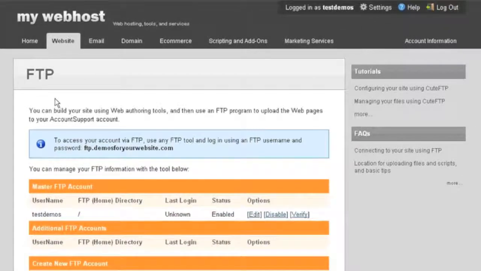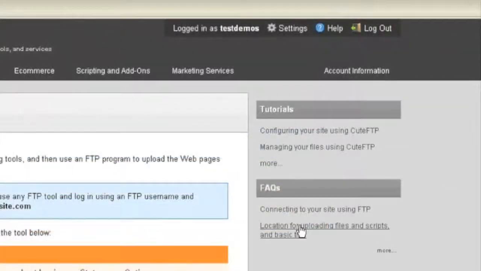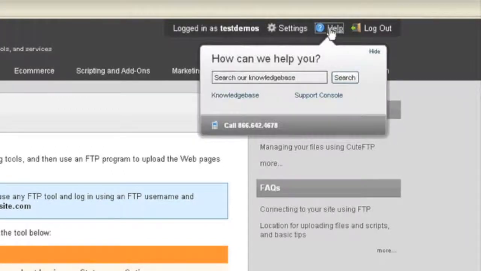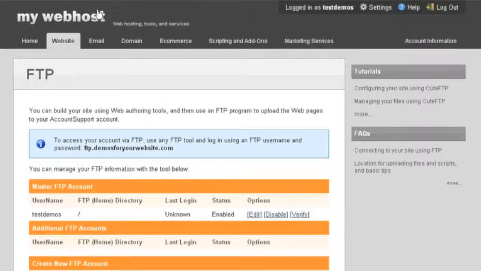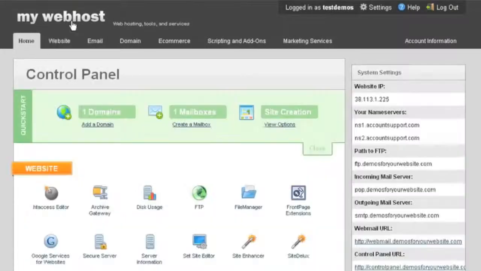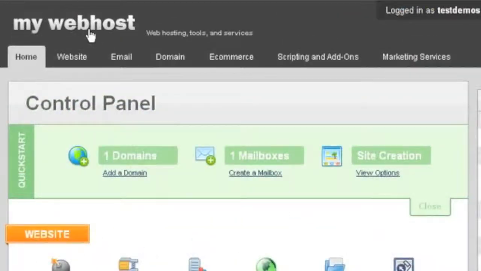You can also access helpful links including FAQs, tutorials, as well as browse our knowledge base consistently throughout the control panel. Our Quick Start wizard will guide you through the most important tasks, including adding a domain name, creating a mailbox, and selecting your site editor.